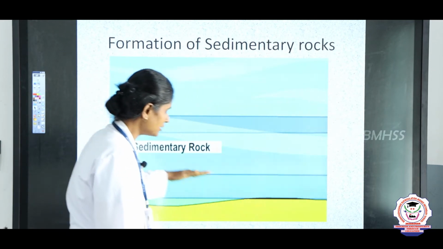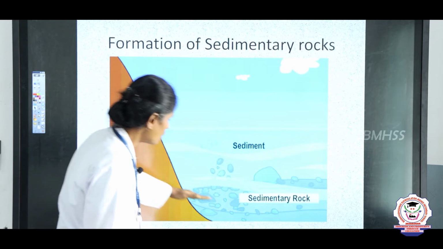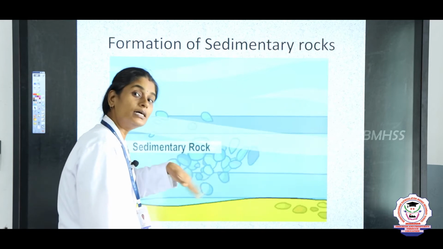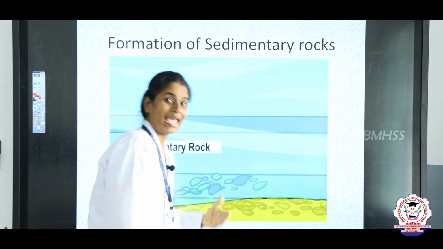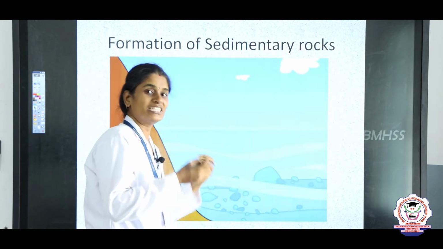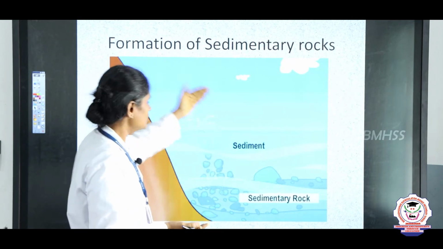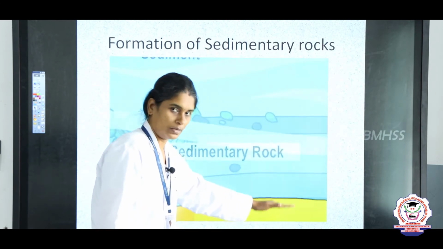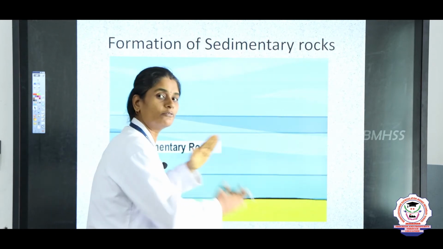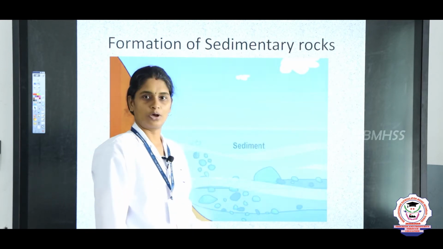Due to the pressure, the lower layer turns into sedimentary rock. Also, the shells of sea creatures, such as a crab's shell once the crab dies, deposit down in the lower region of the sea. That settling of layers, after a period of time, changes into sedimentary rocks.